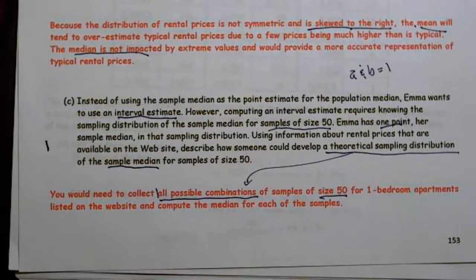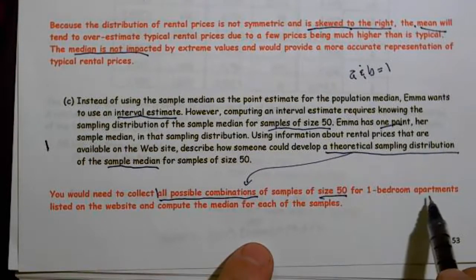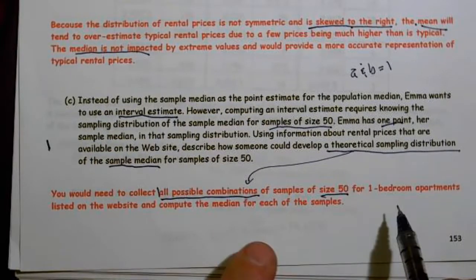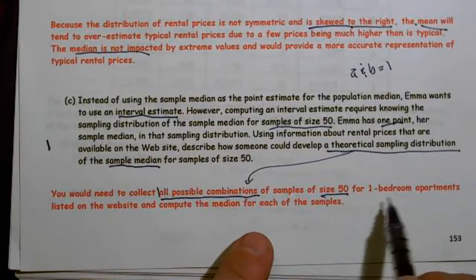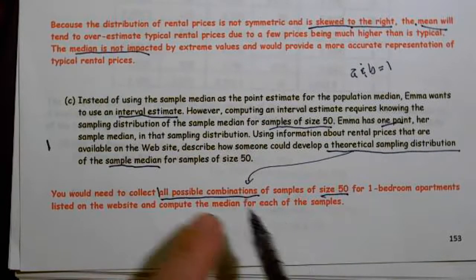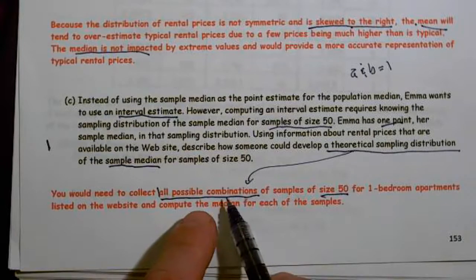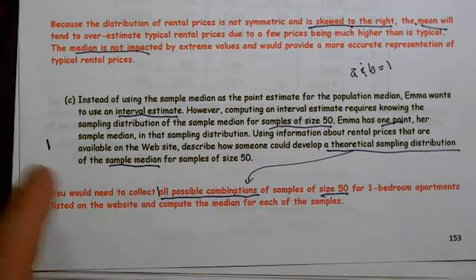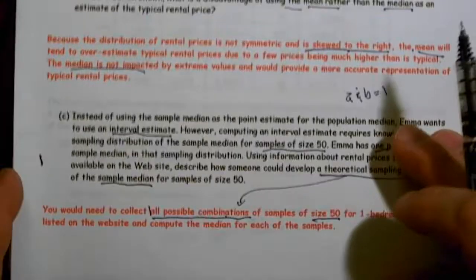If you only mentioned the 50 one-bedroom apartments, you only got part. The median samples of size 50 for one-bedroom apartments, that only got you part. And if you didn't use all possible combinations, you had to have all possible combinations as well. Those two things had to be there in order to get that full point.